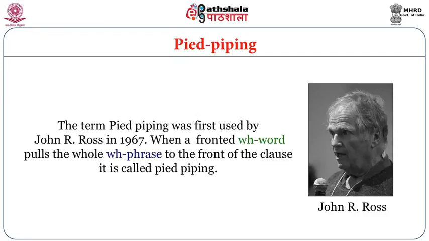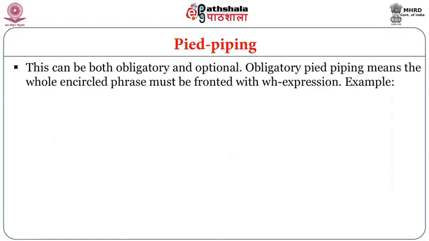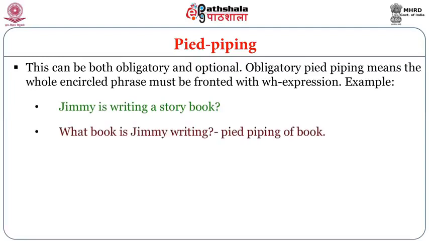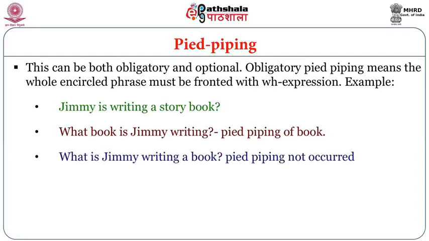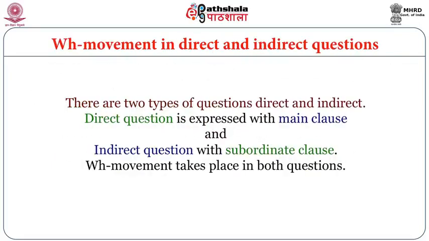The term pied piping was first used by John R. Ross in 1967. When a fronted WH word pulls the whole WH phrase to the front of the clause, it is called pied piping. This can be both obligatory and optional. Obligatory pied piping means the whole encircling phrase must be fronted with the WH expression. For example, Jimmy is writing a story book. What book is Jimmy writing? Pied piping of book. What is Jimmy writing a book? Pied piping has not occurred.